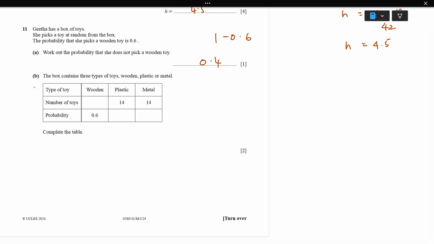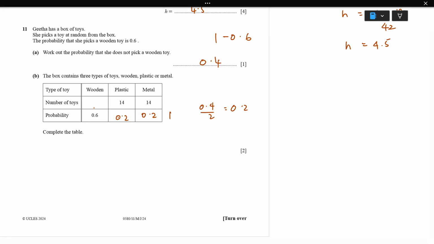Next, the box contains 3 types of toys: wooden, plastic and metal. So wooden toy is going to be 0.6. What about the other 2 toys? Total probability is 1 always, but 0.6 is for wooden, so the rest is going to be plastic and metal, but the value is the same, so it should be equal. So the rest is 0.4. We'll divide it by 2, which is 0.2. So here is 0.2 and here is 0.2.